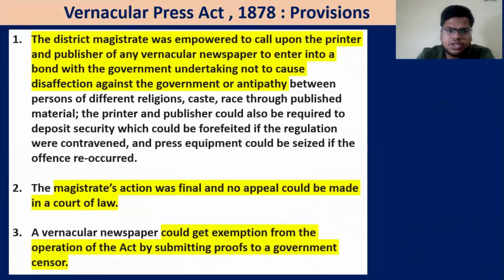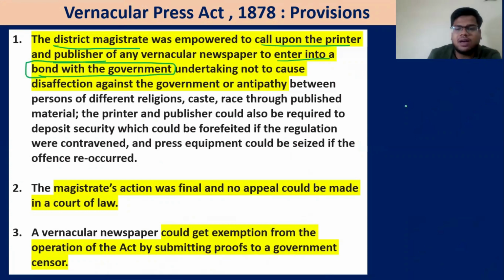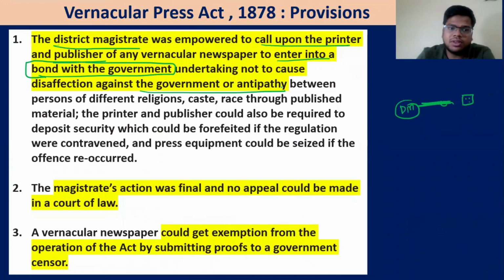Let us see some of the provisions. The DM, the district magistrate, was empowered to call upon the printer or the publisher of any vernacular newspaper to enter into a bond with the government. So if you are selling a newspaper, you have to sign a bond with the local authority, not to cause disaffection towards the government or antipathy between the people of different regions, and all these things. The printer and the publisher will first sign the bond, then they will deposit some money. If they violate it, their money will be forfeited. Their money will not be returned.